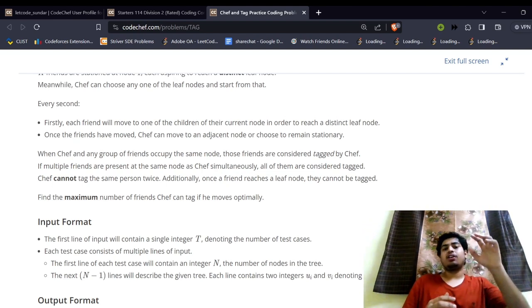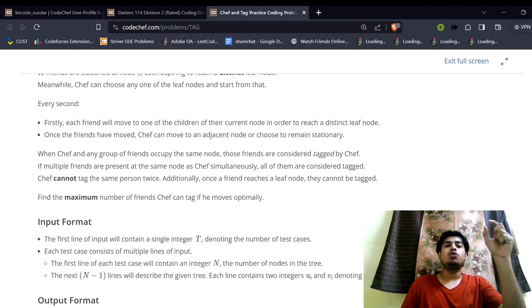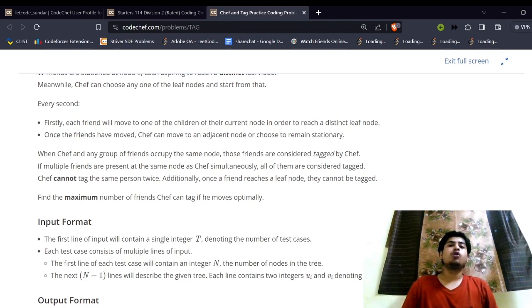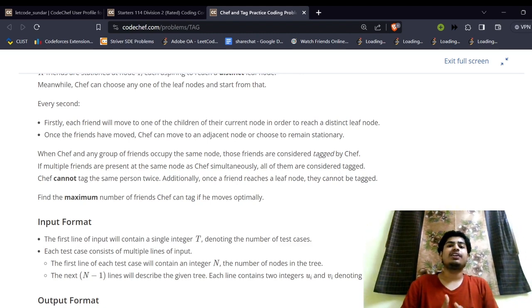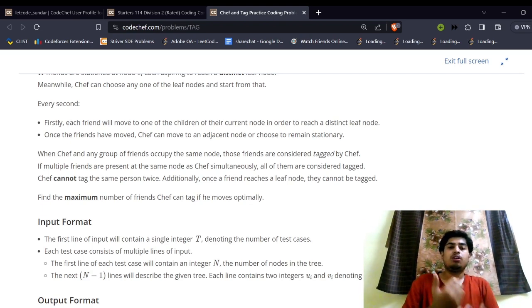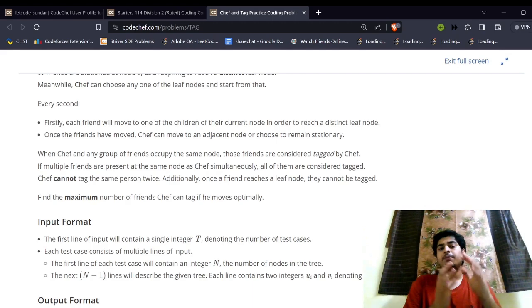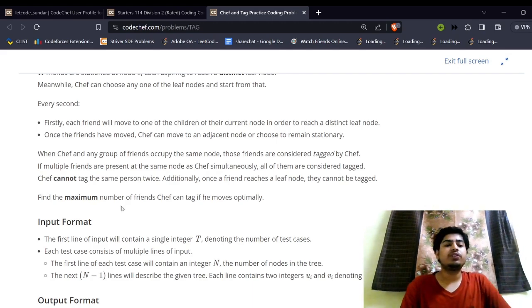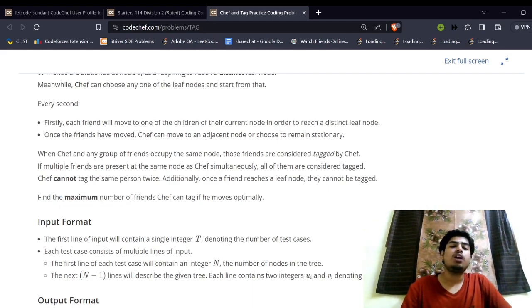So the friends will be present at the root node, and they'll start to move towards their goals in each and every second, and the chef will be present at one of the leaf nodes, and he'll be climbing up the tree. Whenever they meet, the chef can tag the people. So we just need to find the maximum number of people who can be tagged.